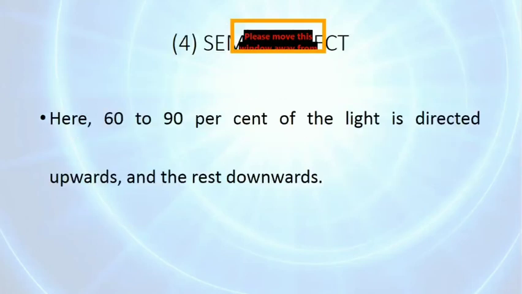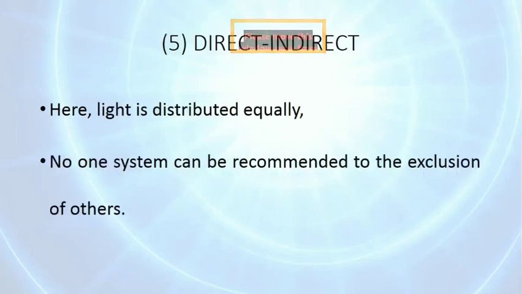Then semi-indirect: here 60 to 90% of light is directed upwards and the rest downwards. And direct indirect: here the light is distributed equally, 50% upwards and 50% downwards. No one system can be recommended to the exclusion of others.